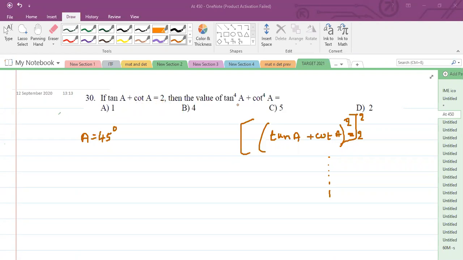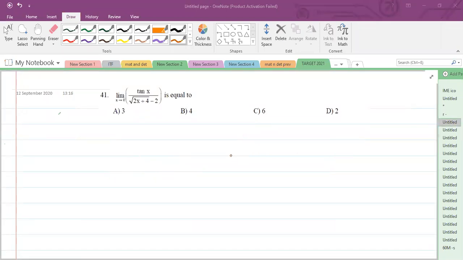Again, substitute A is equal to 45 here. So it will be 1 raised to 4 plus 1 raised to 4, which is equal to 2. Therefore, option D. Option D will be correct. This is a question of 2020 CET. You can solve it in a very easy and faster method. Next problem.